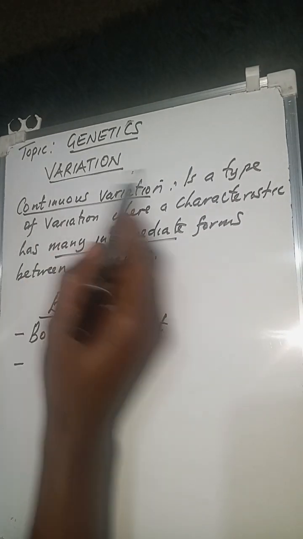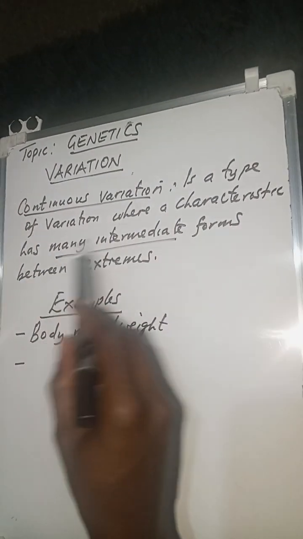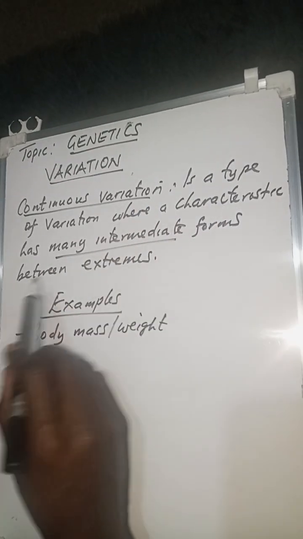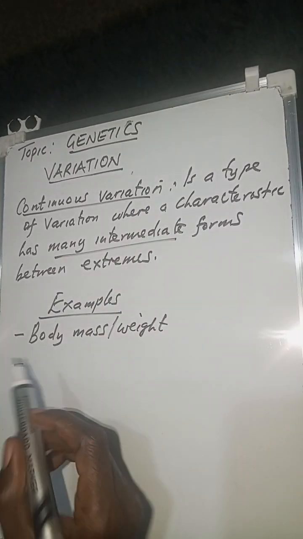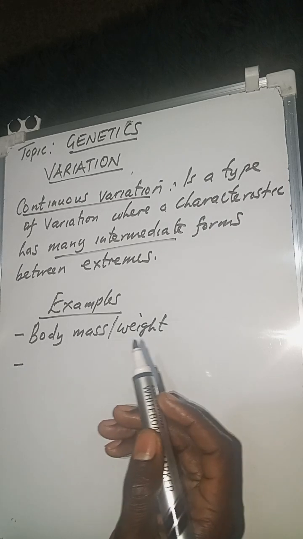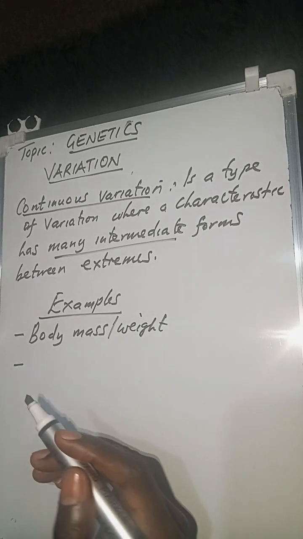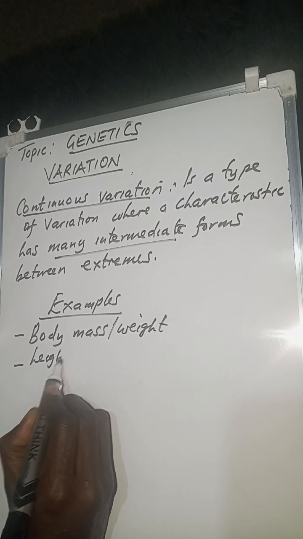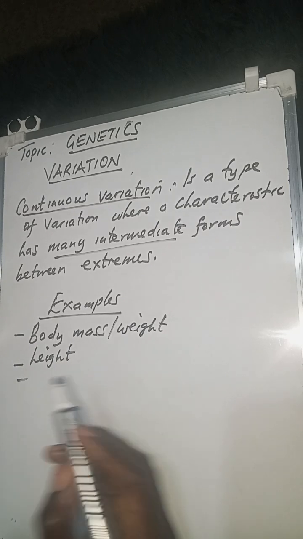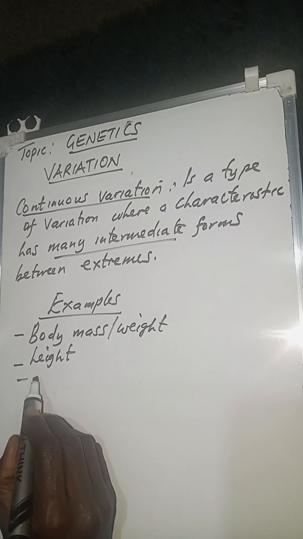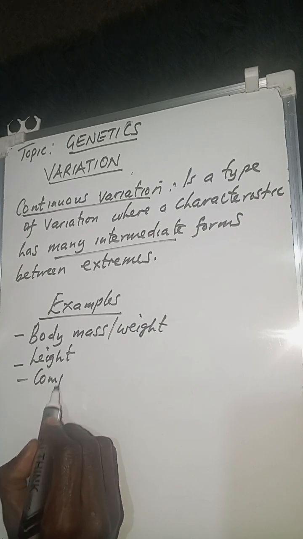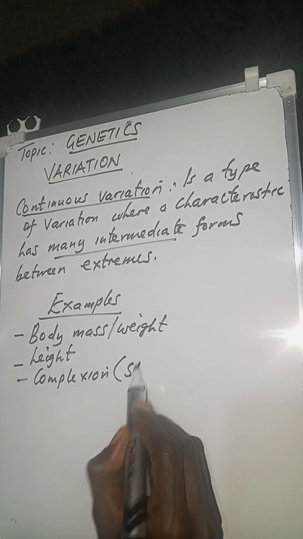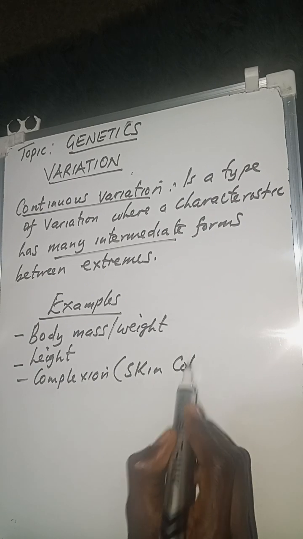So if you remember, continuous variation is when a characteristic of an organism shows many intermediate forms between two extremes, so a lot of changes. Your body mass or your weight, like I mentioned. You can also talk about the height. If you compare the height among organisms of the same species, it may be different. You can also talk about the complexion, or we can say your skin color.